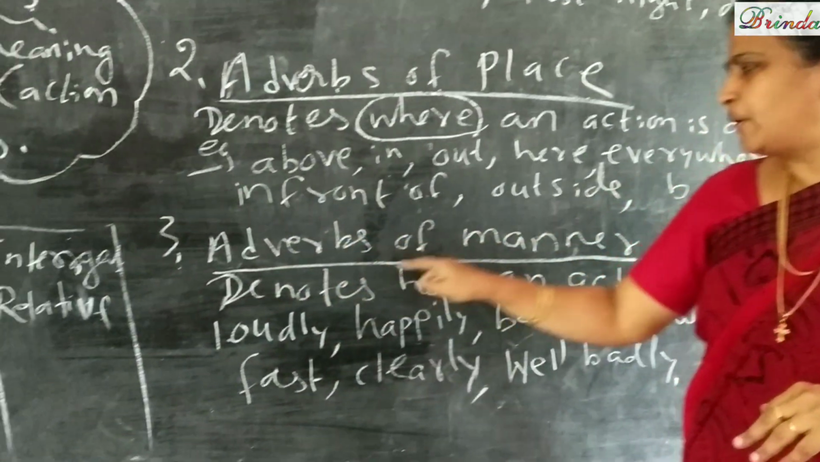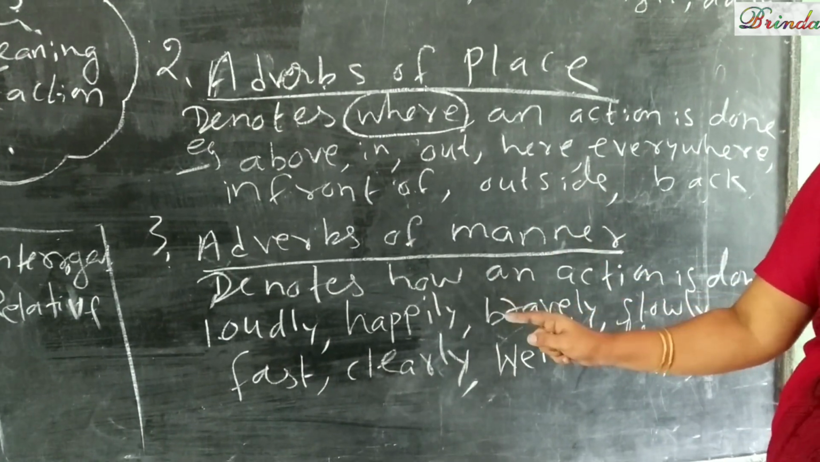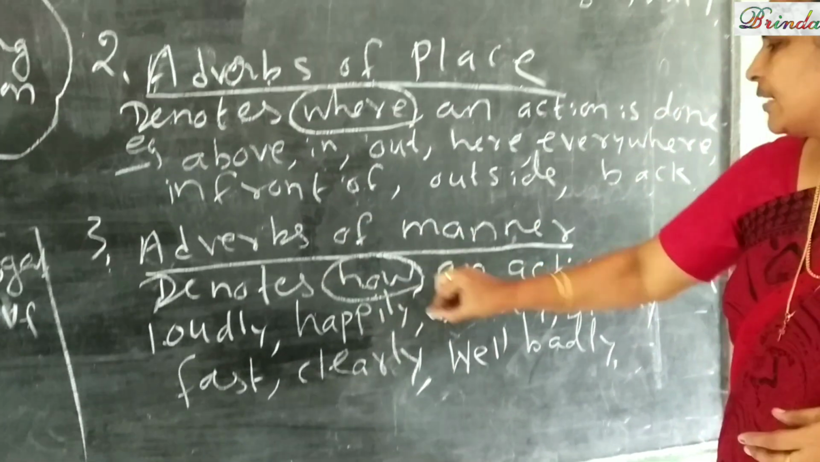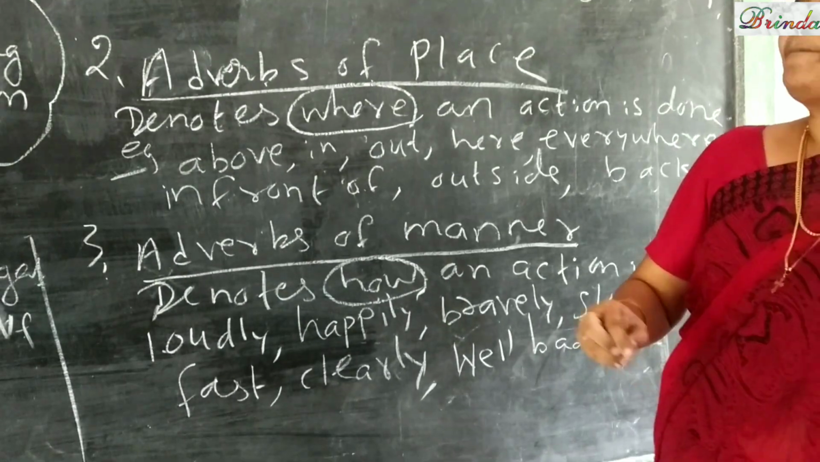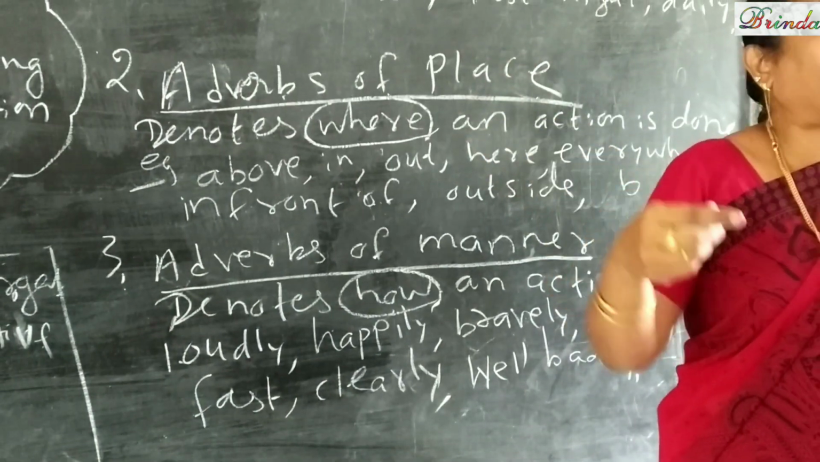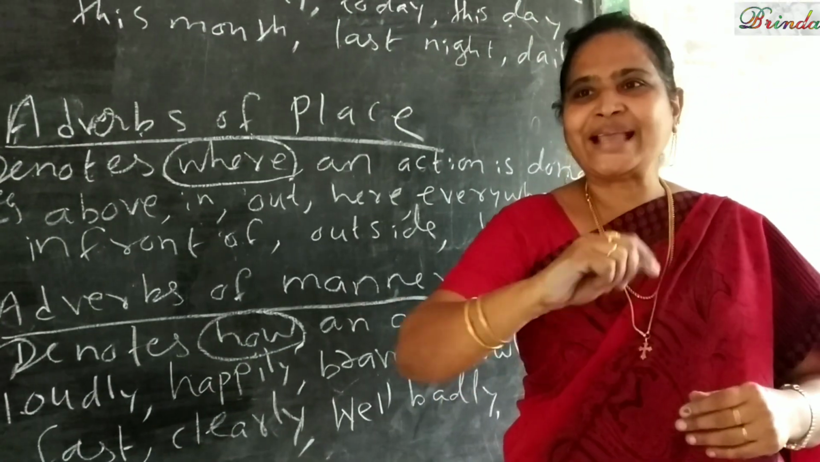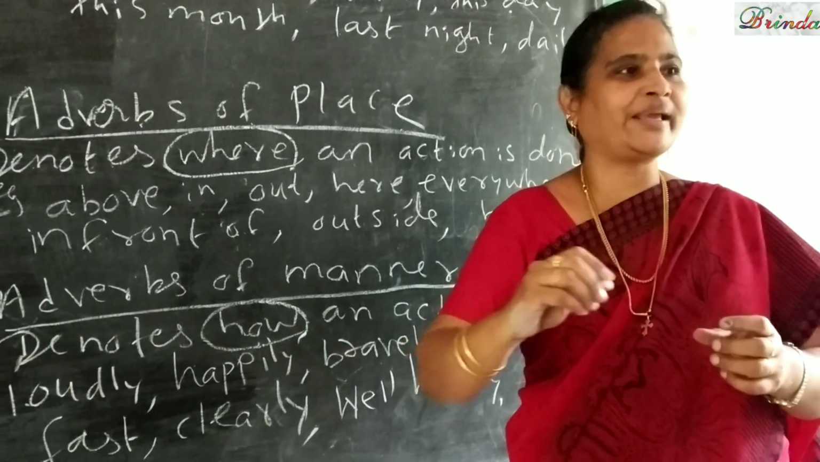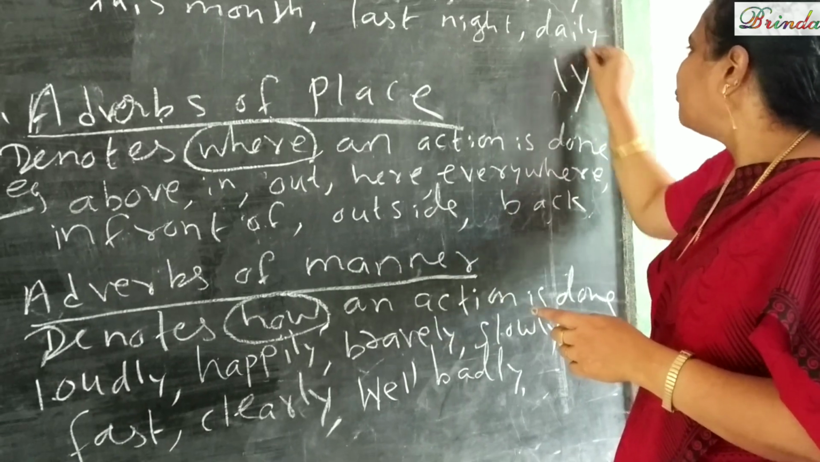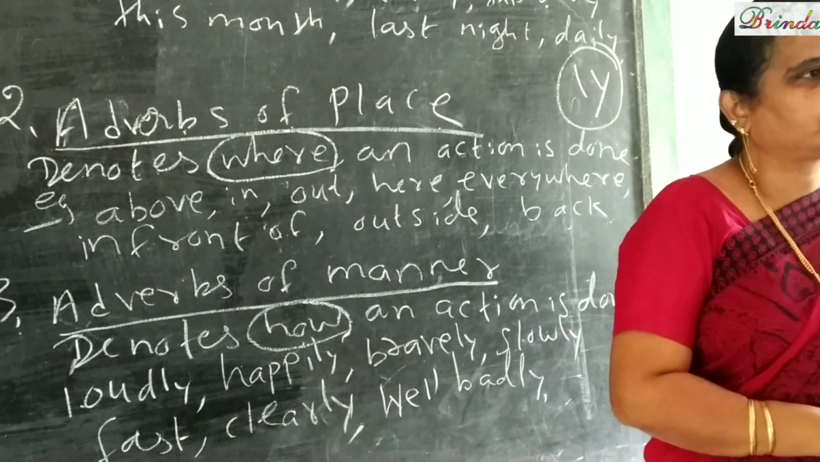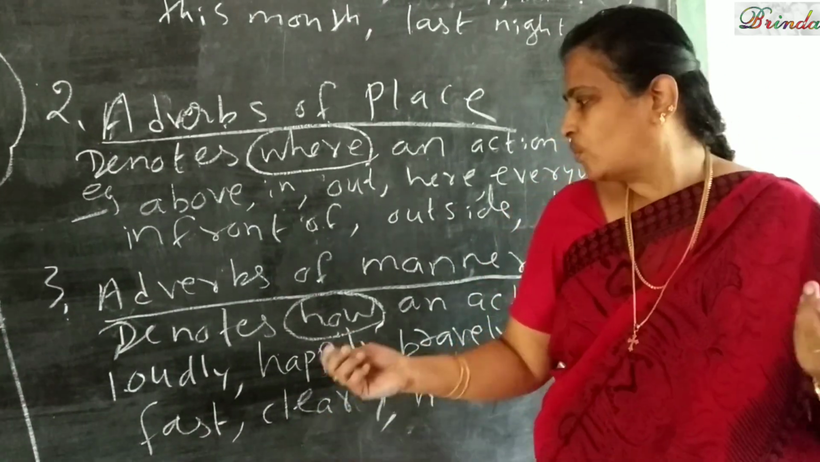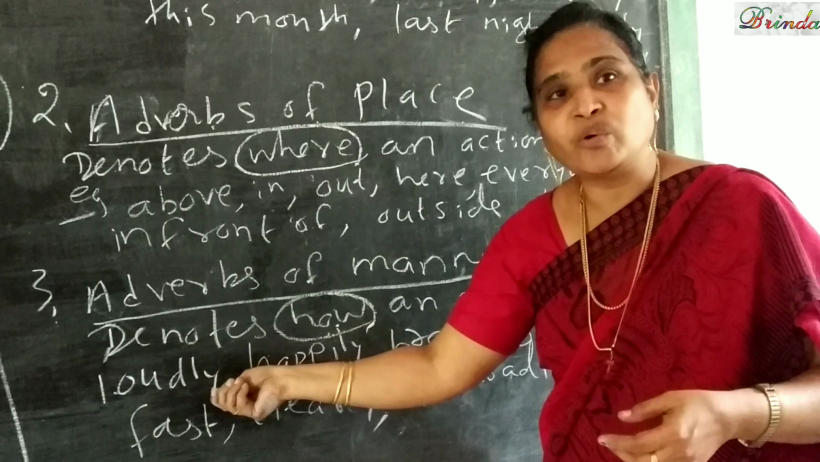Next one is adverbs of manner. This is very important. It denotes how an action is done. How? For example, she is dancing. How? Beautifully. You are writing gracefully, neatly, slowly, quickly. Mostly L-Y comes. For example, she is shouting. How? Loudly.